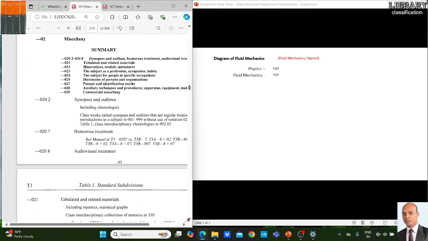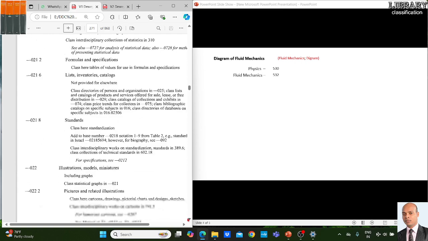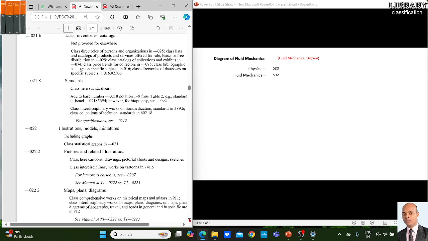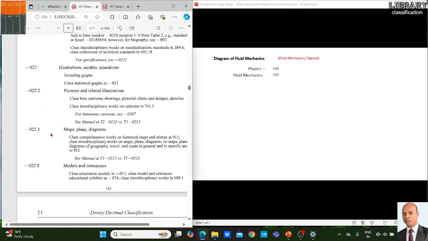So here is the 02: illustration, models and miniatures. Under 02, pictures and related illustration, and under 022 3, that is the diagram, so we get the number.